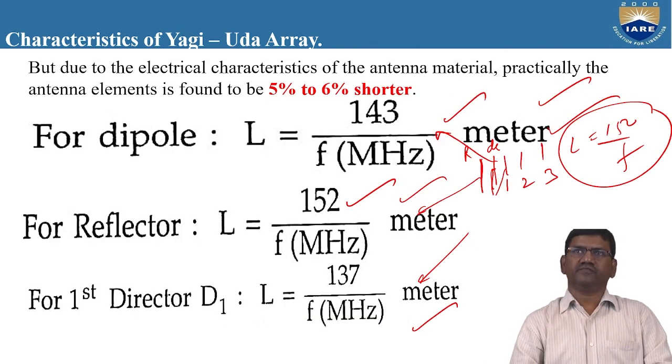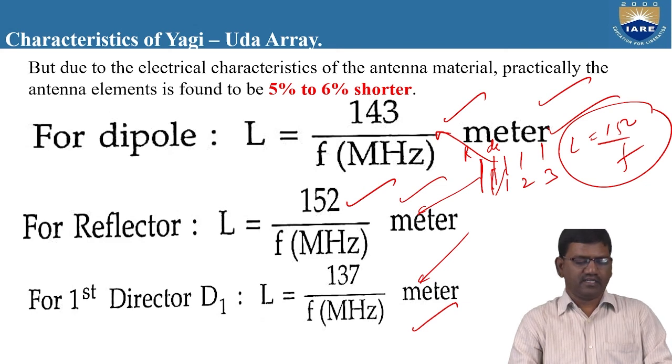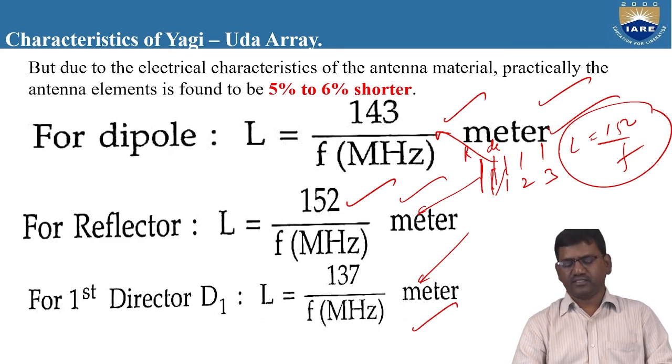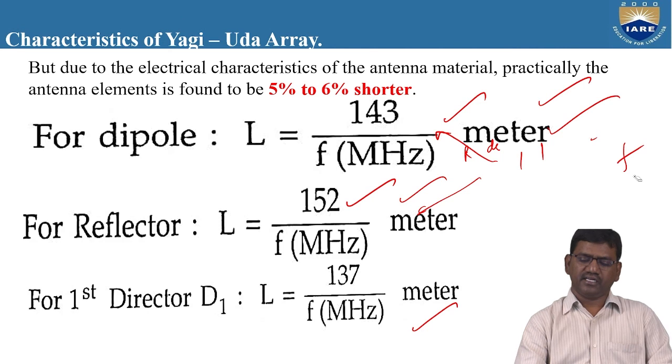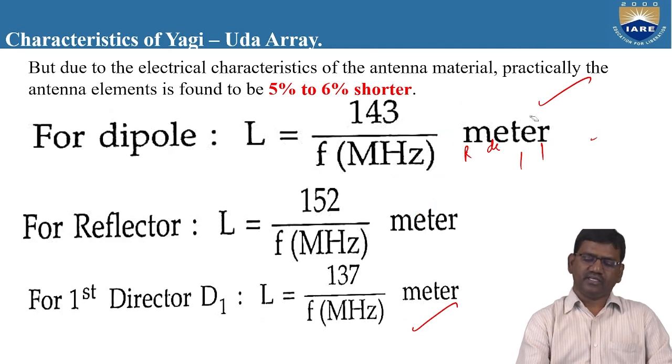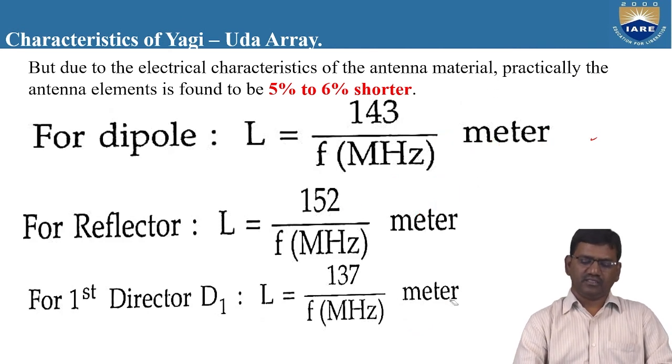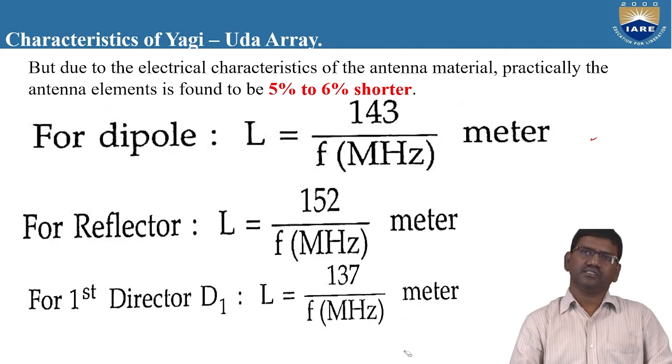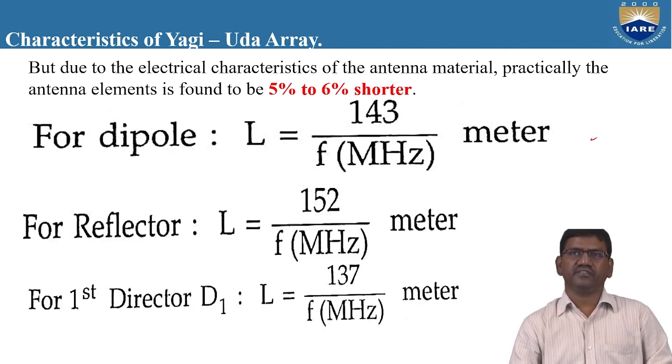The length of the dipole is 143 by f megahertz. The reflector is 152 by f megahertz. And the last one, the first director, is L equal to 137 by f megahertz. So whenever you want to design an antenna, you need to know the length of the elements, and also the operating frequency which we want to give.